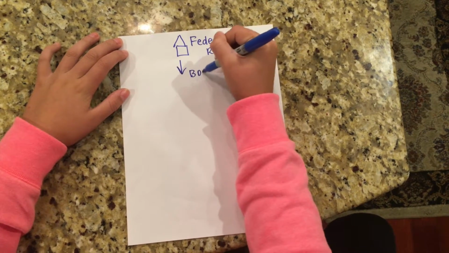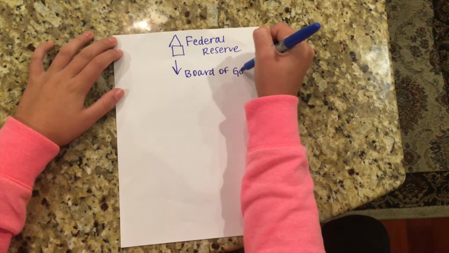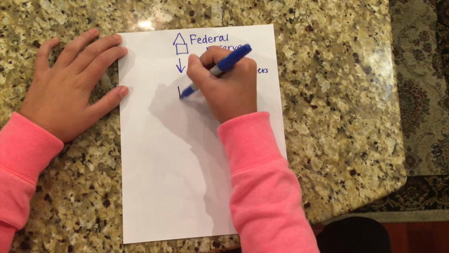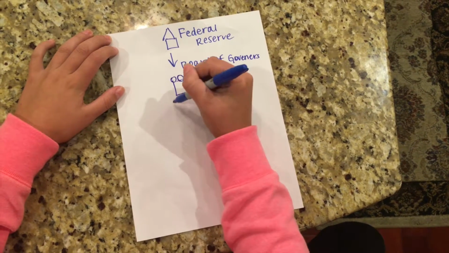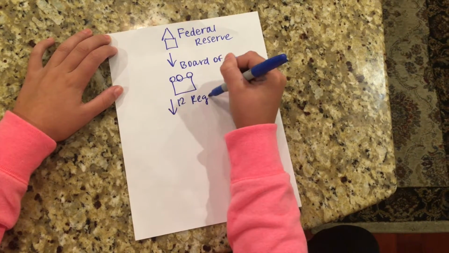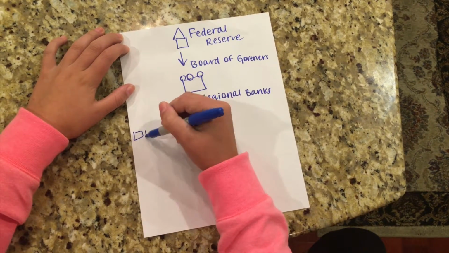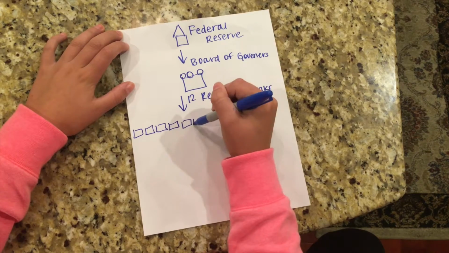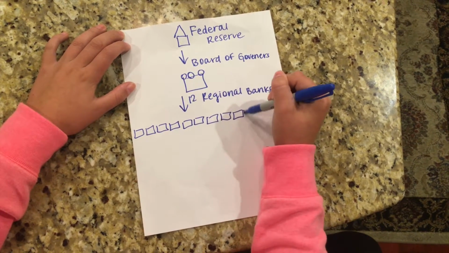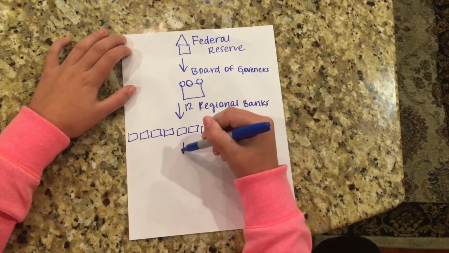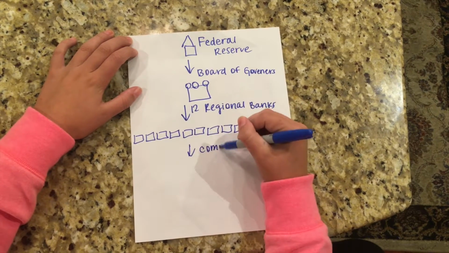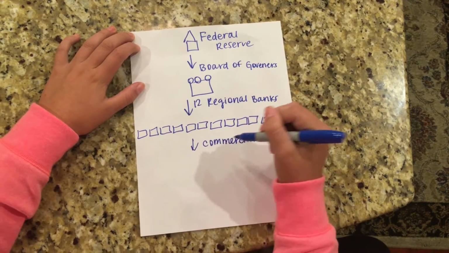The Federal Reserve System is made up of the Board of Governors. This Board of Governors controls the 12 regional banks. These regional banks are then divided up into the commercial banks that we see around us every day.